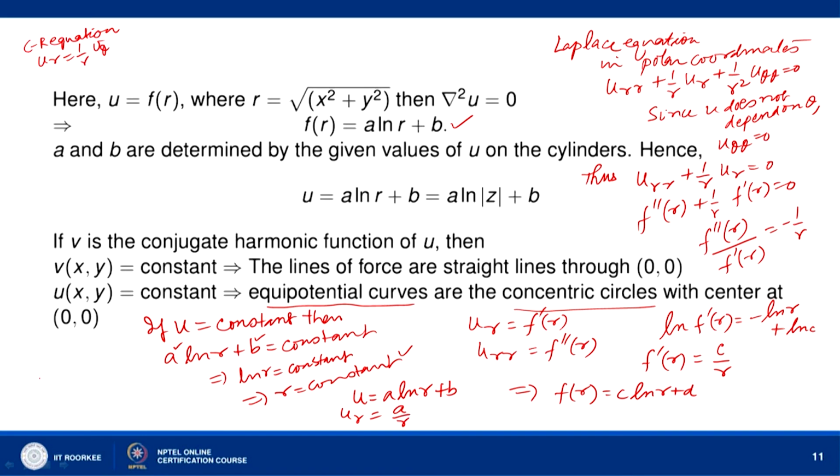The CR equations in polar form are u_r equal to 1 by r v_theta, u_theta equal to minus r v_r.